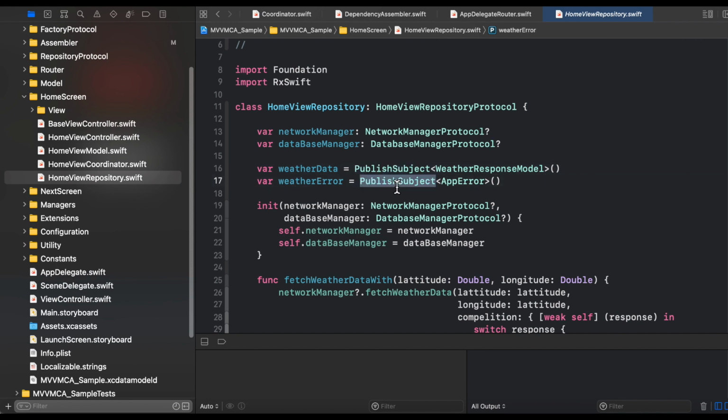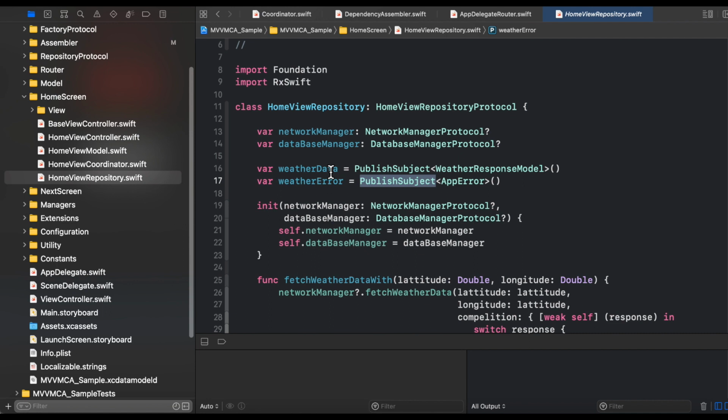The reason is we are using the observer pattern with the help of RxSwift. So we have created a subscription chain into our view model, so that whenever the repository is getting the data into these two properties, then our view model is getting notified with the help of that subscription that we recently saw, right? So these are the published subjects. Whenever they receive the next element, then our view model will get the notification.